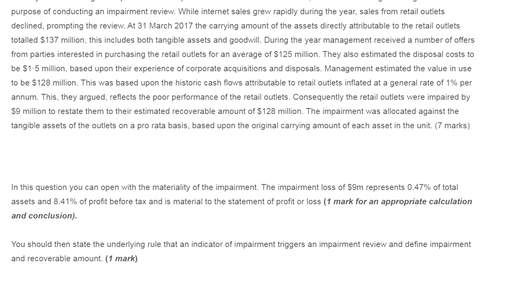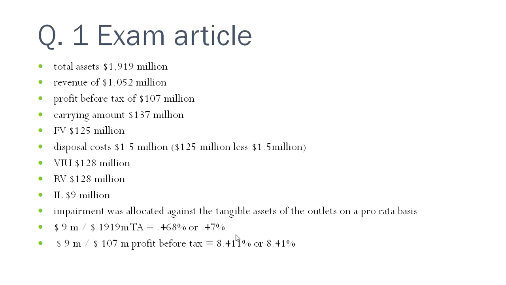So what we have understood from this question is that the total assets of the organization were $1919 million. The revenue was $1052 million. Profit before tax $107 million. Carrying amount $137 million. Fair value of the asset was $125 million and the disposal cost was $1.5 million. So we have to reduce the disposal cost from the fair value, which is $125 million less $1.5 million, which gives you a figure of $123.5 million.